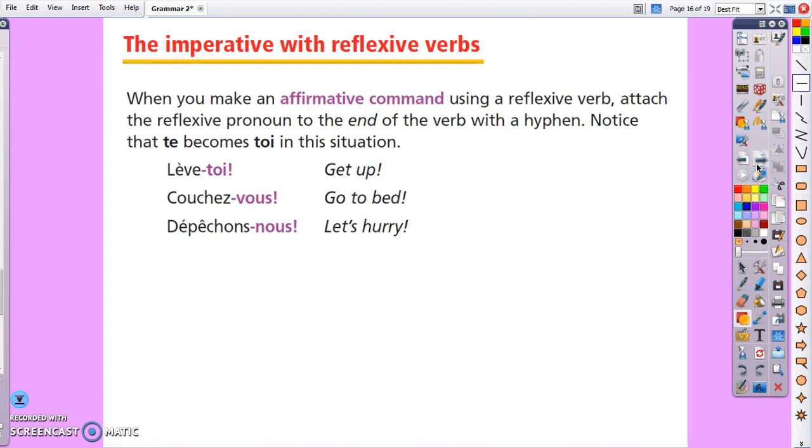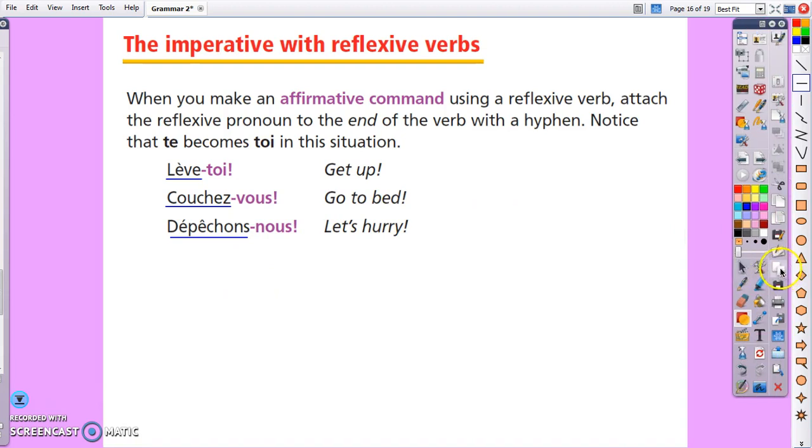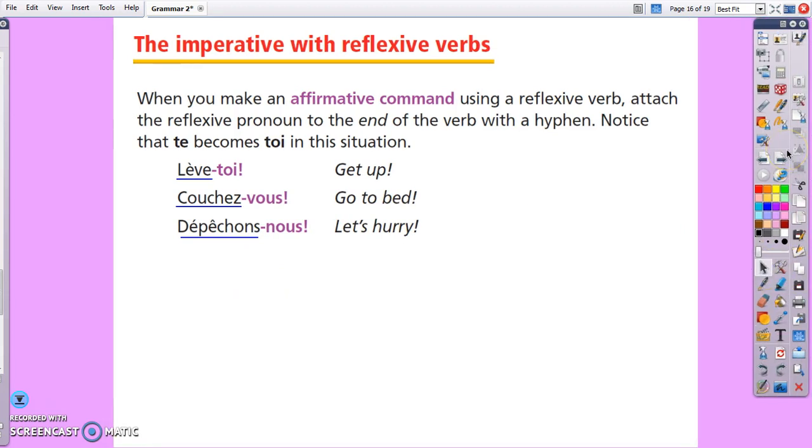For affirmative commands with a reflexive verb, we have to attach the reflexive pronoun to the end of the verb with a hyphen. Notice, te becomes toi in this situation. So lève-toi. So the toi comes behind it. Get up. So we're talking in the tu form. Couchez-vous. The vous comes behind the verb. Dépêchons-nous, the nous comes behind the verb. So it's a little bit different between the affirmative and negative.